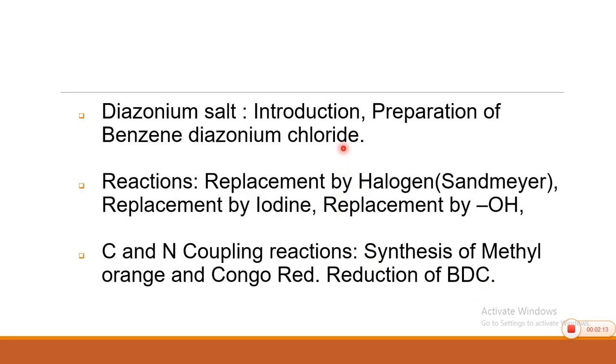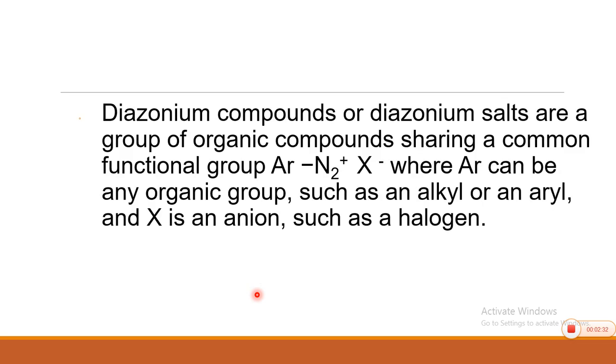So, all this is about the scope of the syllabus: chemistry of diazonium salts, method of formation, then reactions of two types, replacement reactions and coupling reactions, and reduction of benzene diazonium chloride.